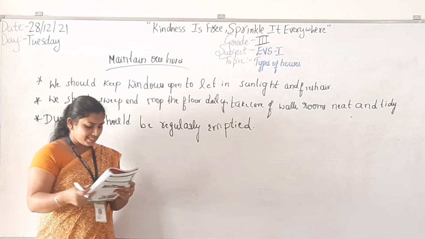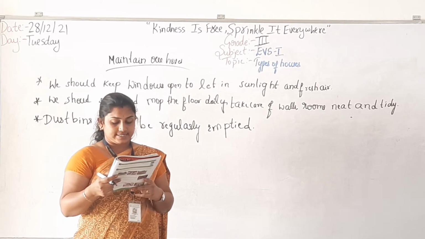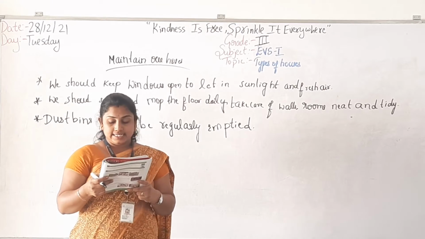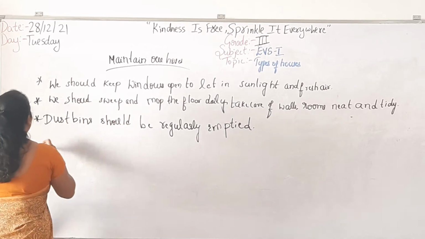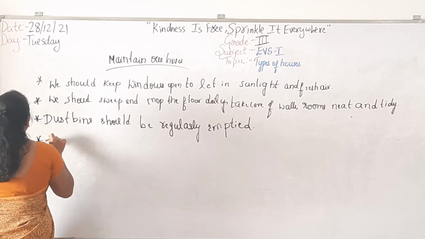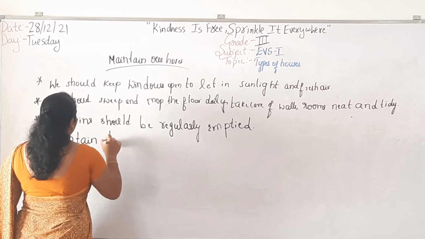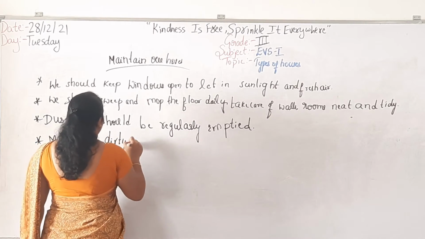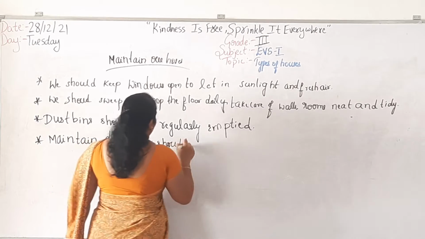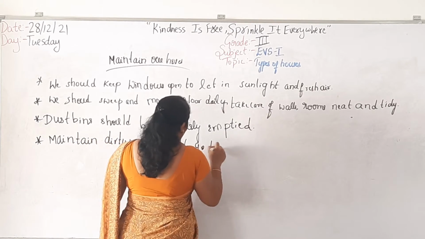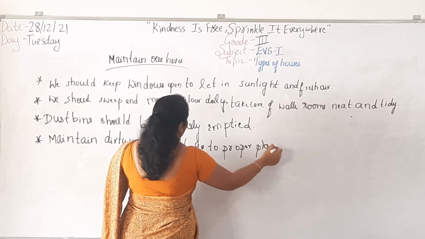Okay? The next point is, dirty water should not be allowed to collect near the house. Otherwise mosquitoes will lay eggs in it, and this will cause diseases. Dirty water should go to a proper place, isn't it?